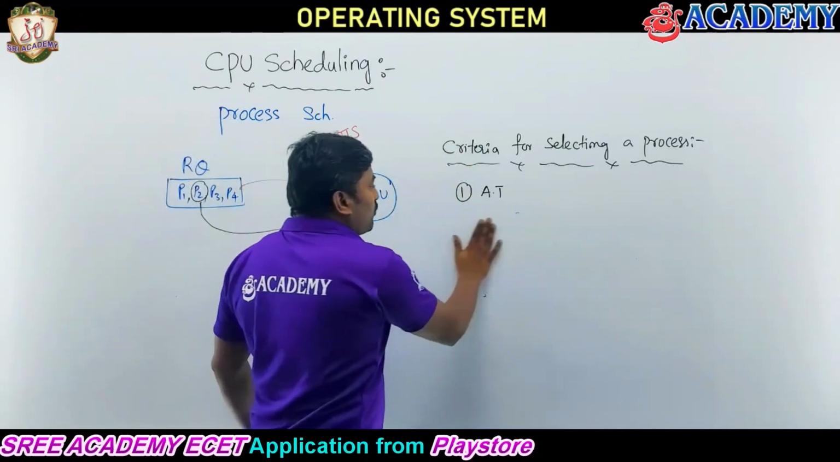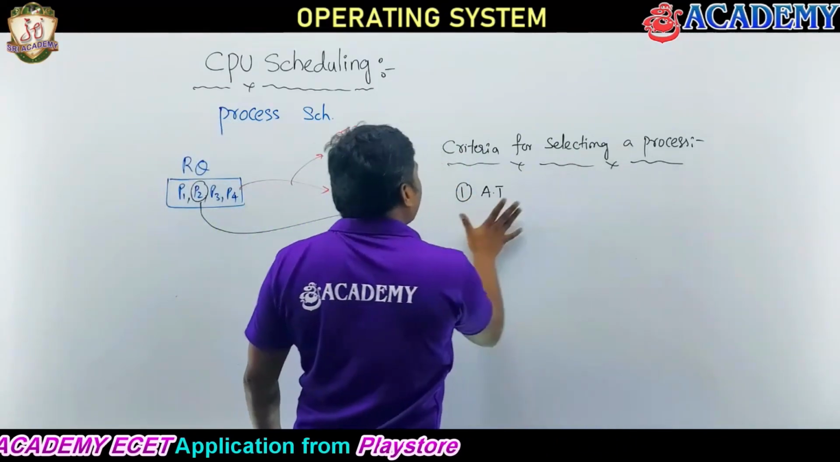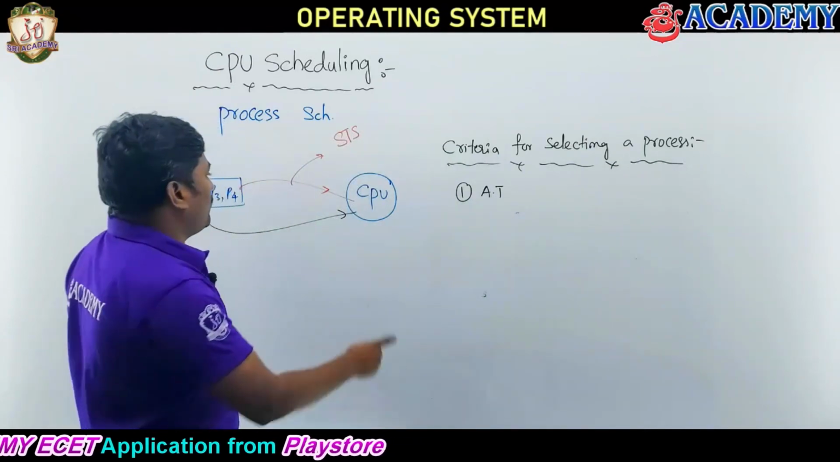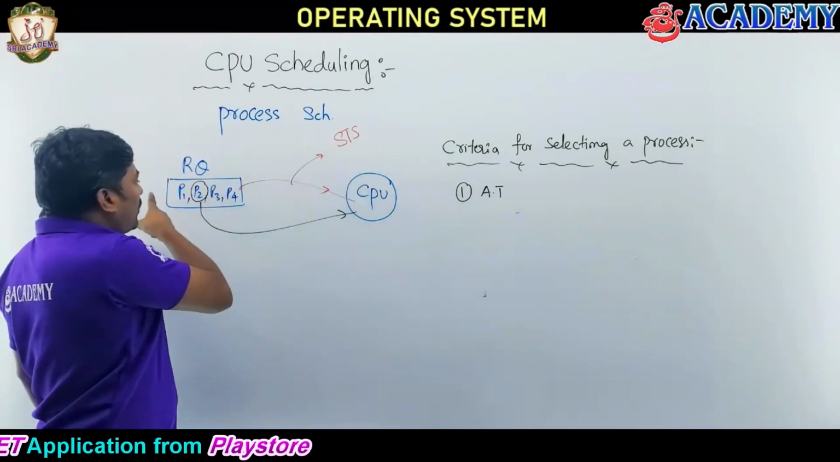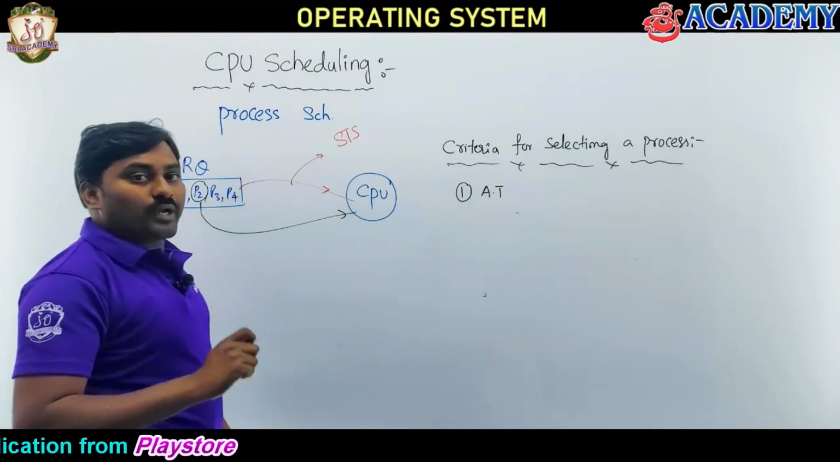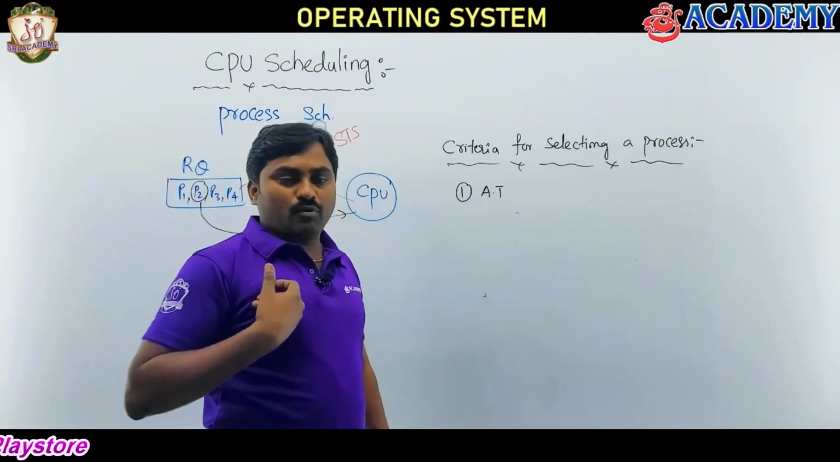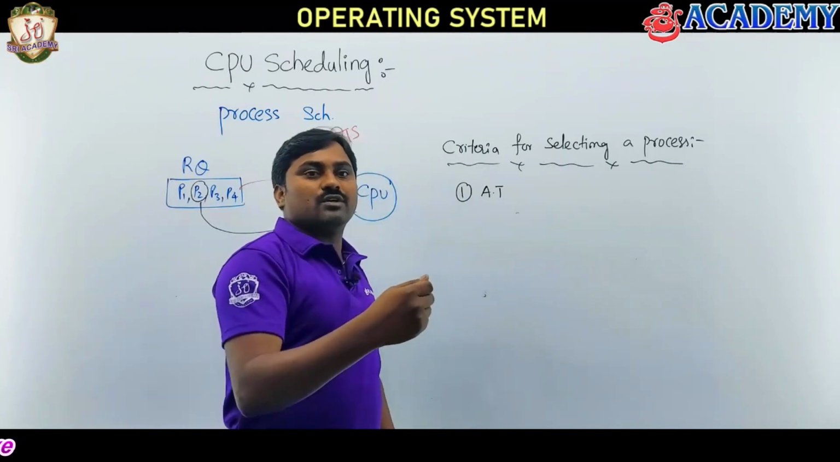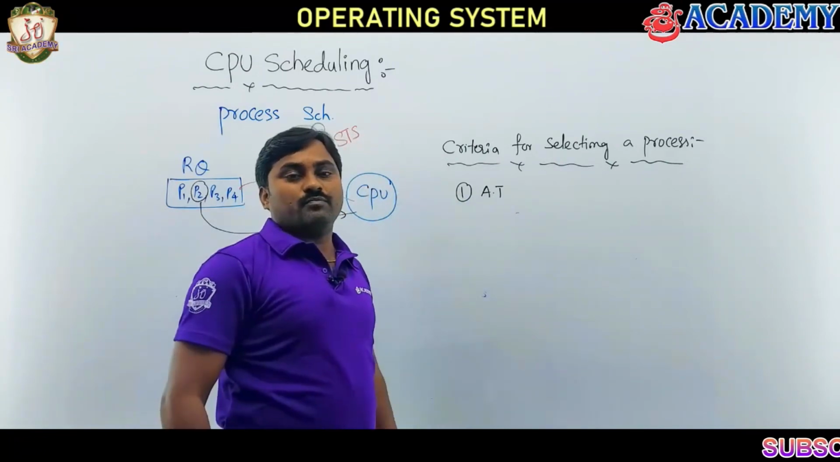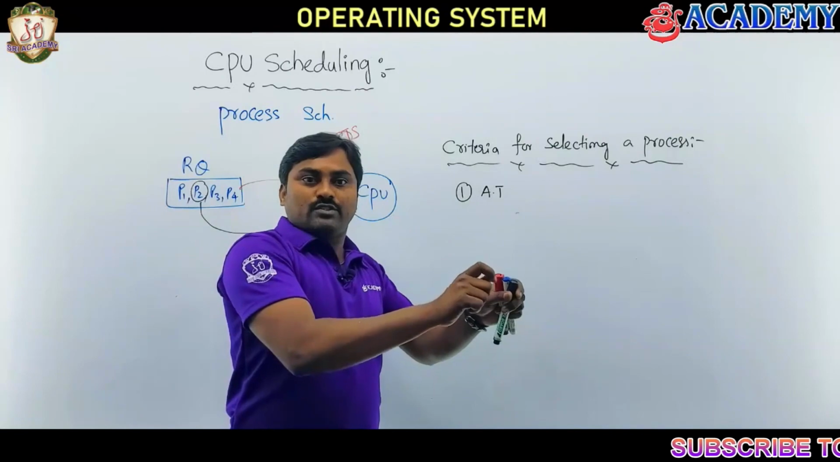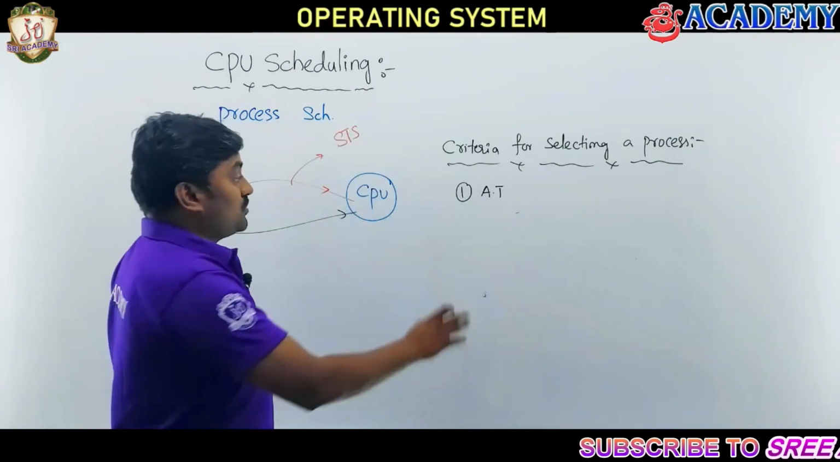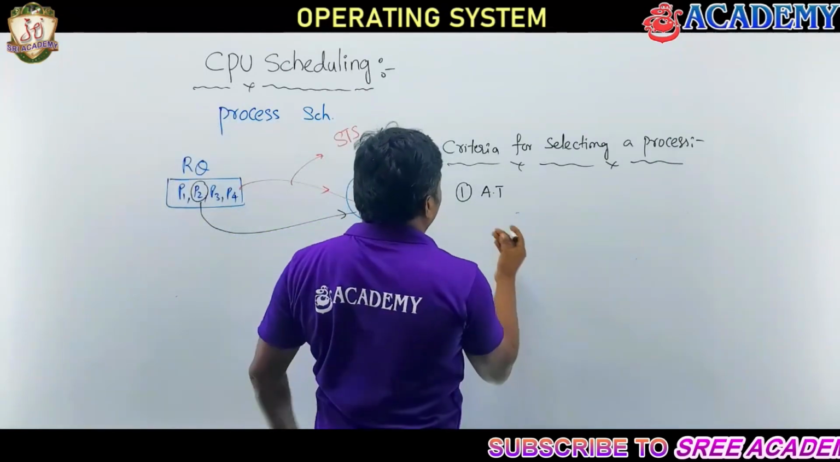So now see, I can put one criteria for selecting a process as arrival time. Means I can say, short-term scheduler, among the four processes, who came first. Arrival time is who came first. I can keep one criteria, select based on their arrival time. The process which entered first, you give first chance. So that's one criteria I can use, arrival time.